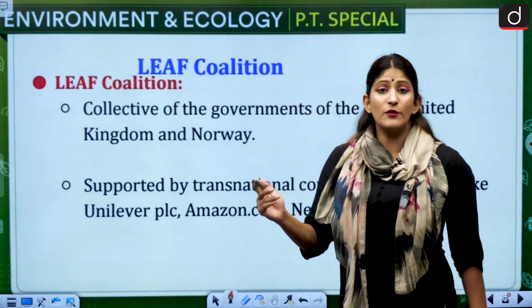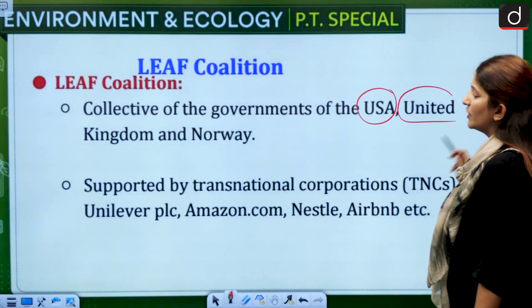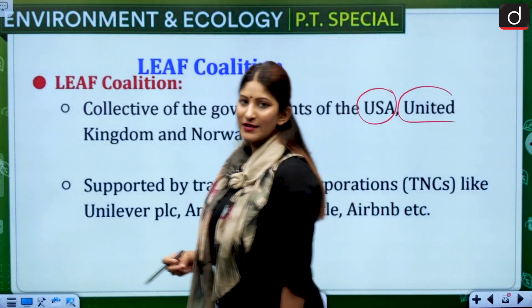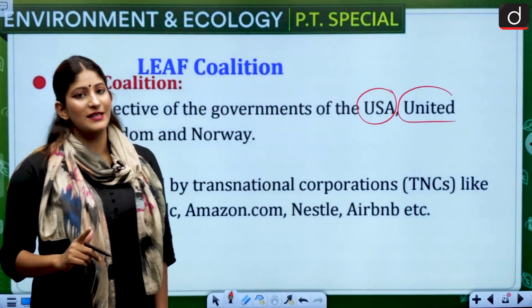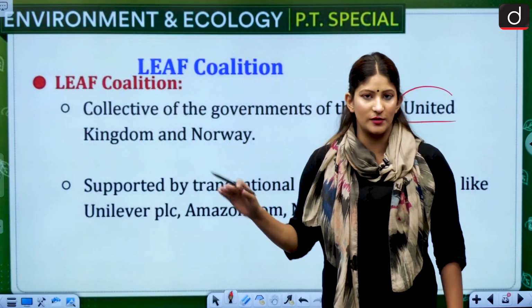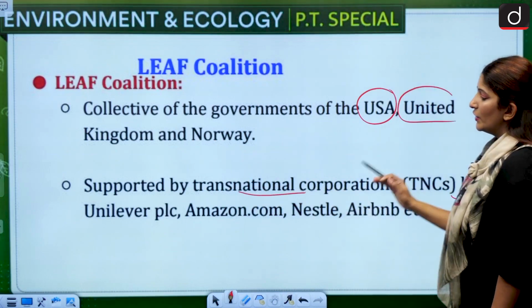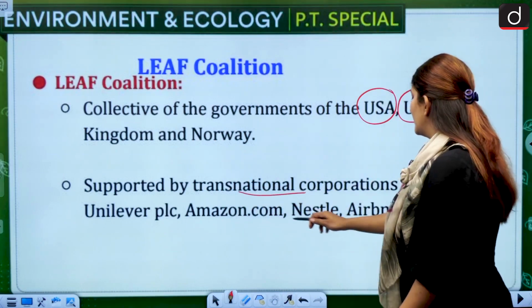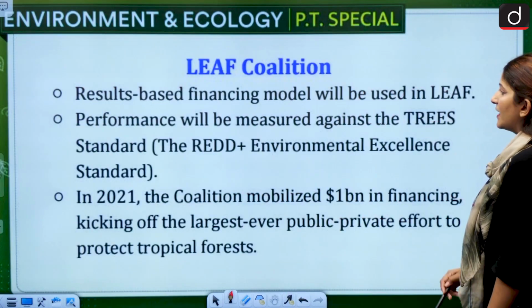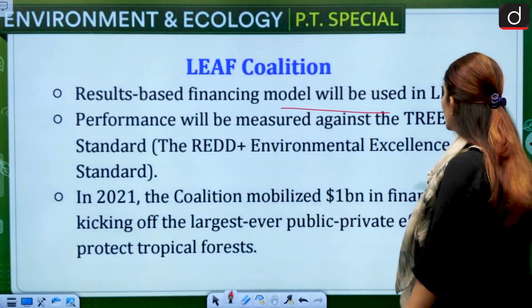Now, who are the collaborators for the LEAF coalition? The UK is there, Norway is there, and the USA is there. Remember these three countries. The LEAF coalition is the responsibility of these three countries. It is supported by transnational corporations like Unilever, Amazon, Nestle, Airbnb, and it is a result-based financing model.